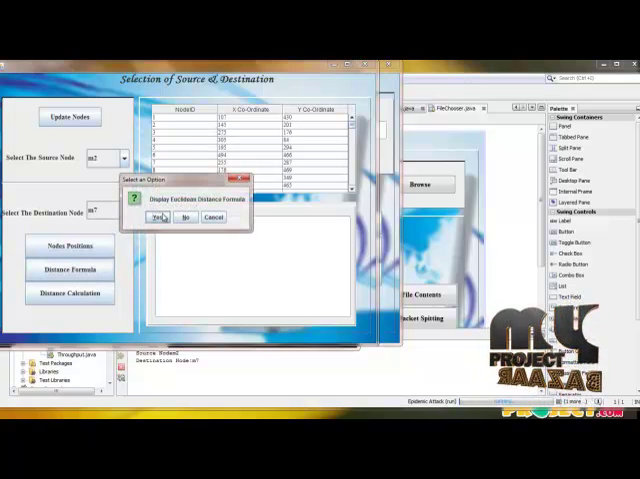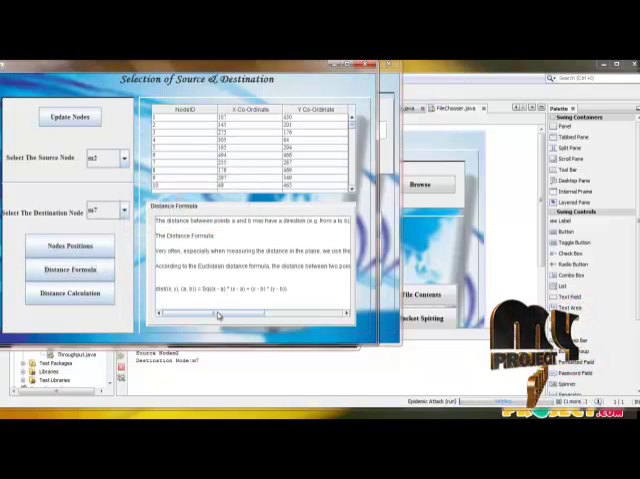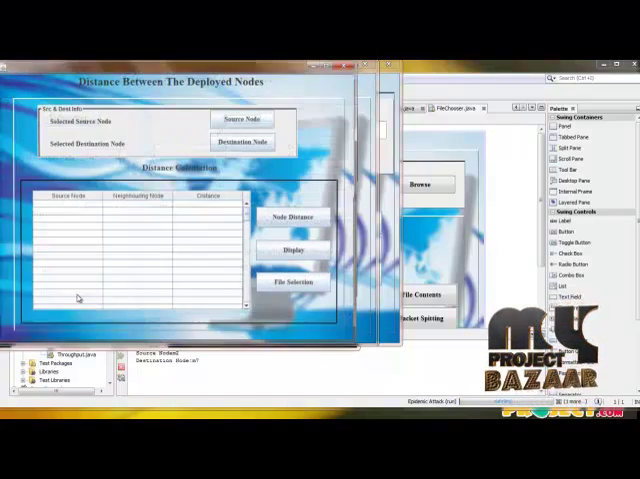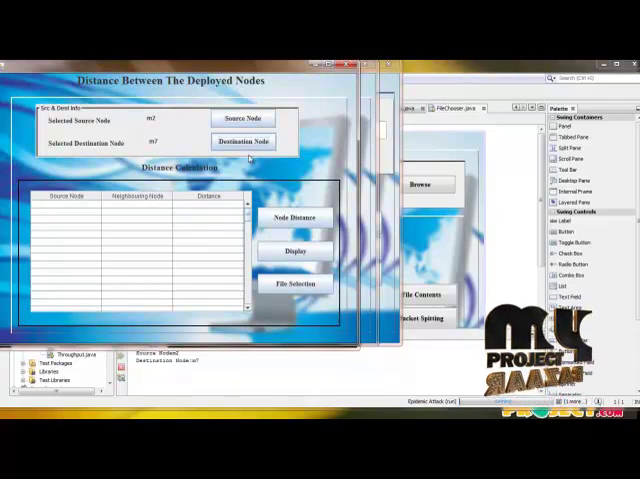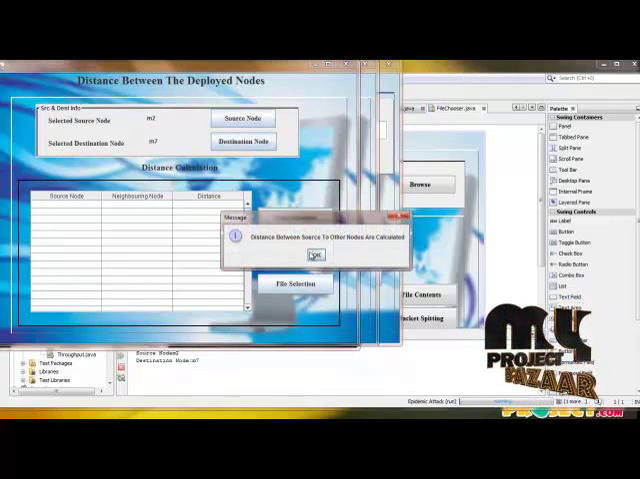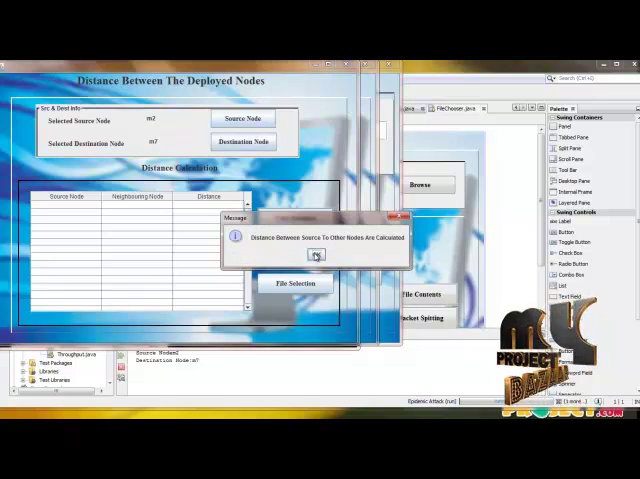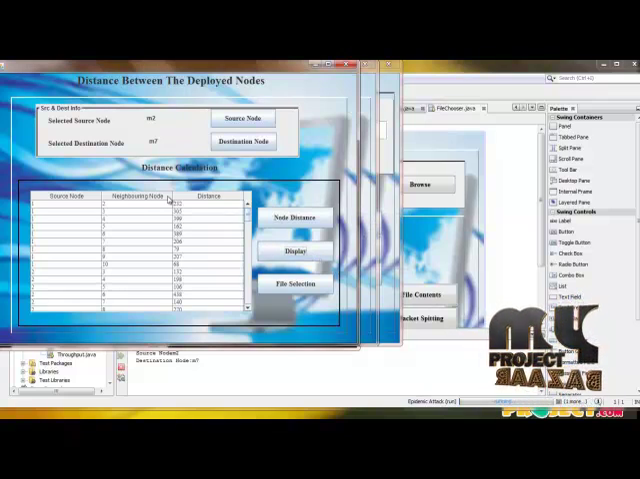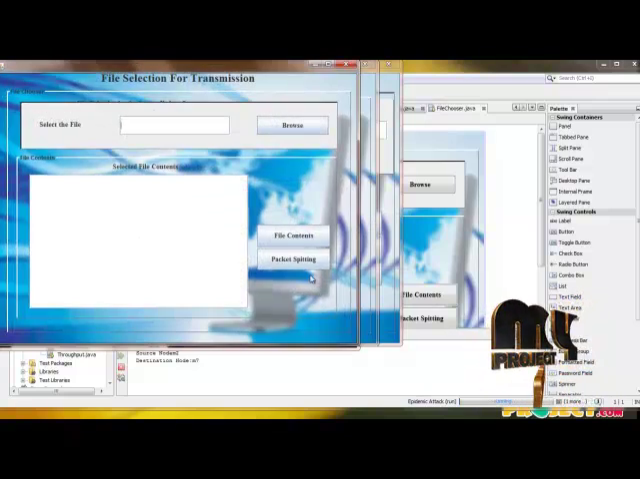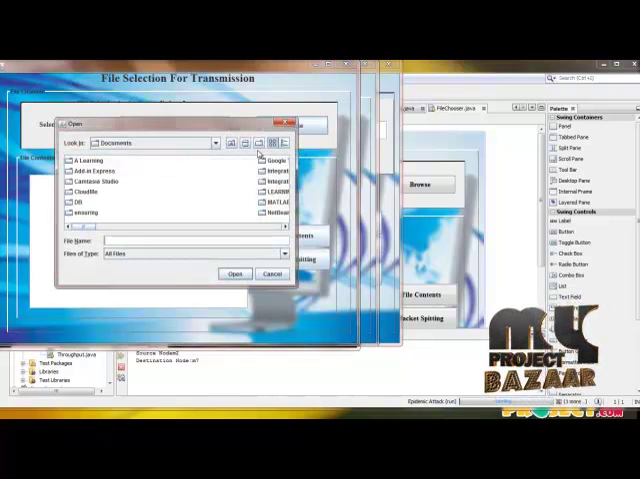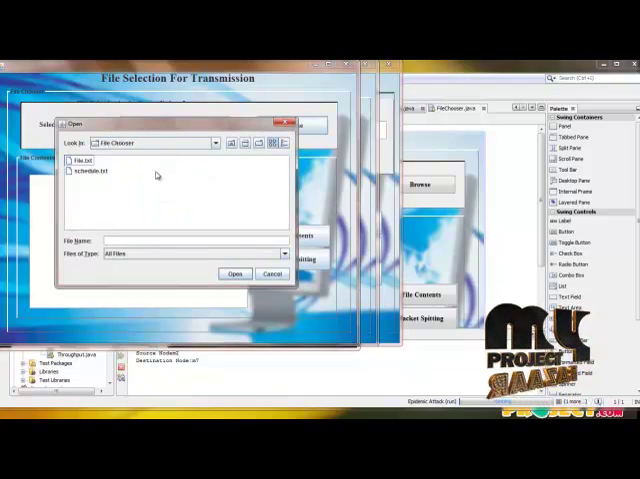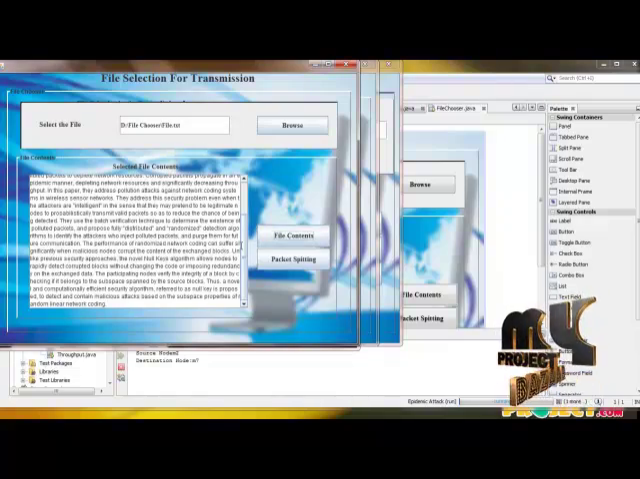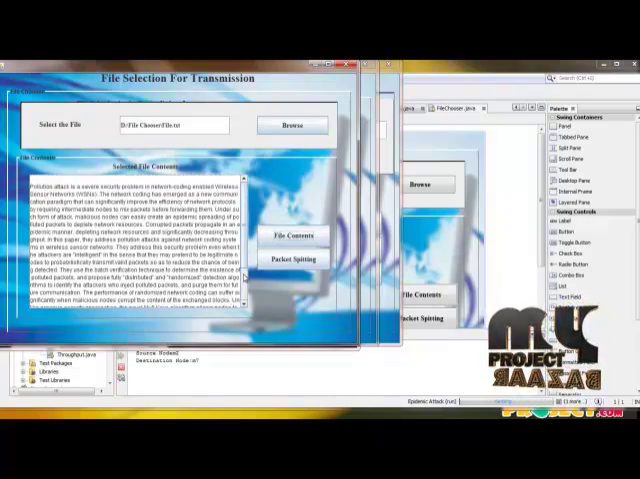Now the Euclidean distance formula's description is shown here. Now I have to display the selected source node and destination node ID to start calculating the distance from the source to all other nodes here. And now the source node will select a file for packet splitting, and its corresponding contents will get displayed here.